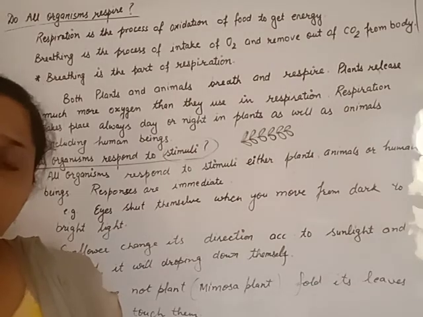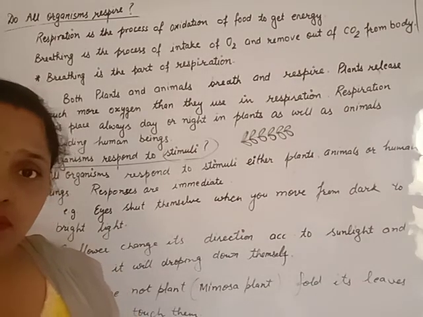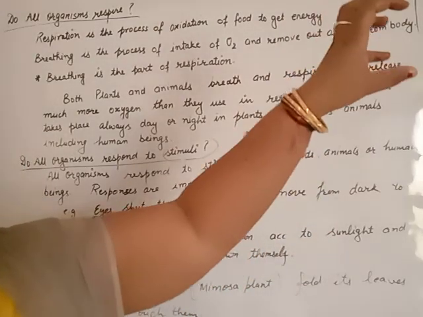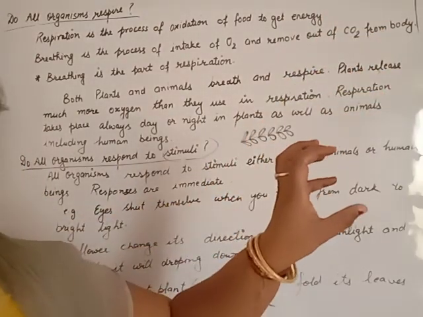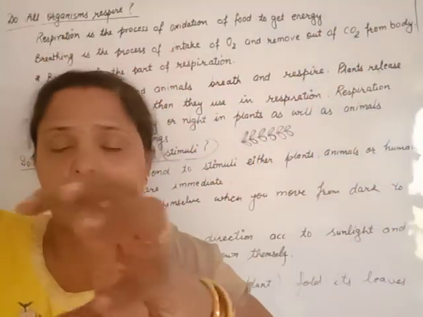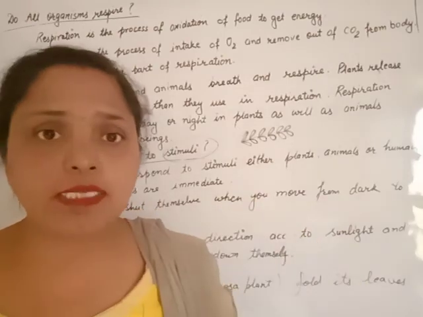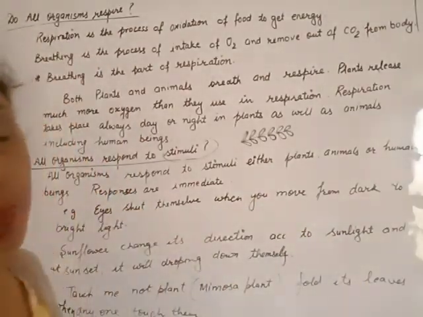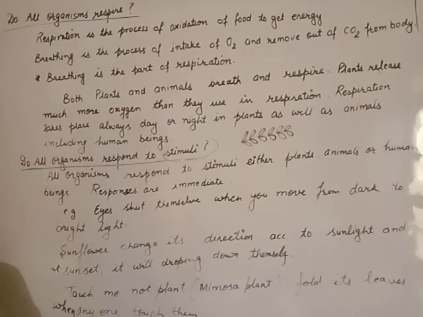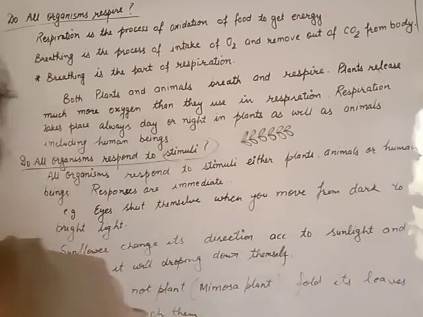One of the best examples you may see in your surroundings is the sunflower. Beta, as the sun is here, the sunflower moves there, and as the sun starts to move, the sunflower also moves. As the sun sets, the sunflower droops down. The sunflower shows its response towards sunlight. Sunlight is the stimulus, and the movement of the sunflower is the response.